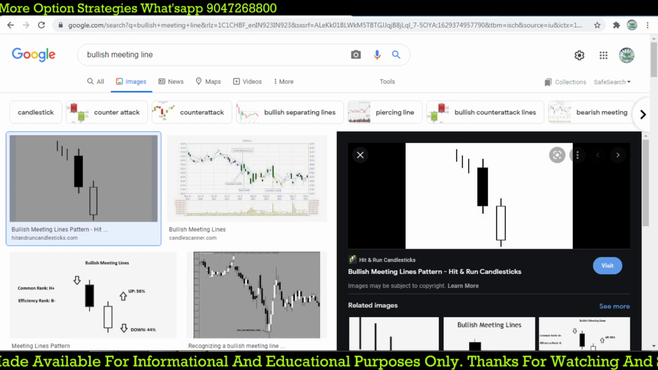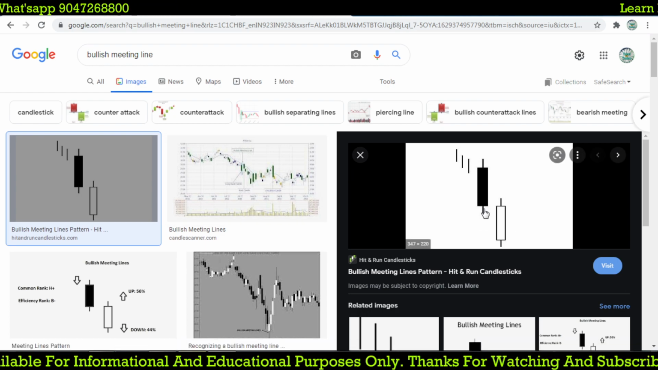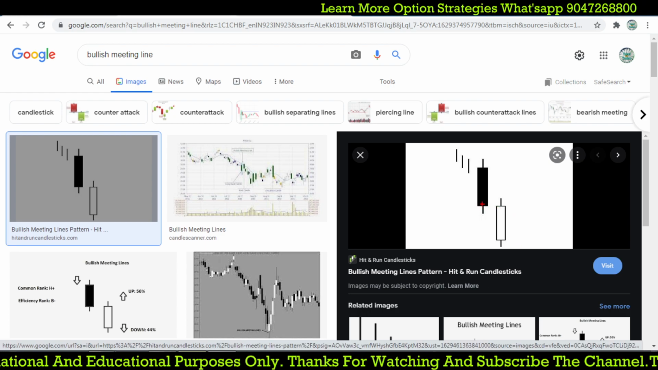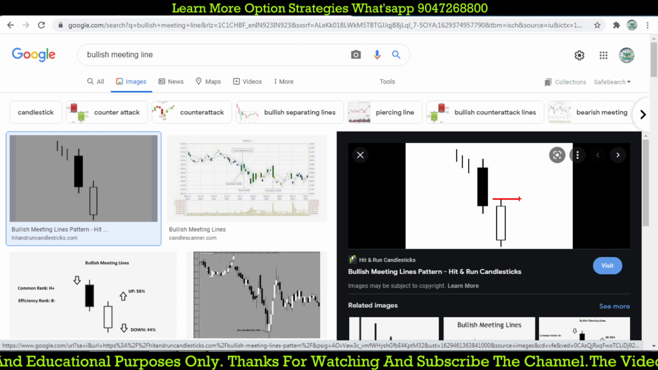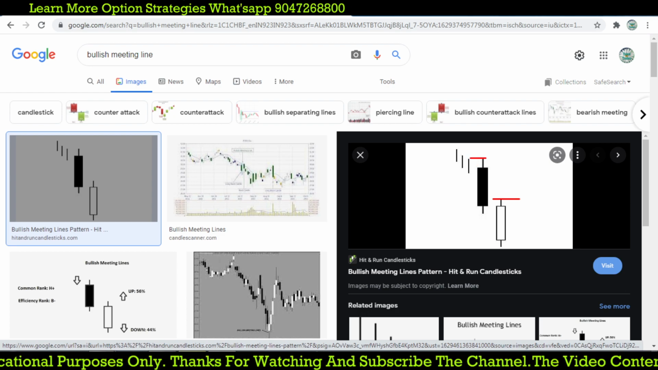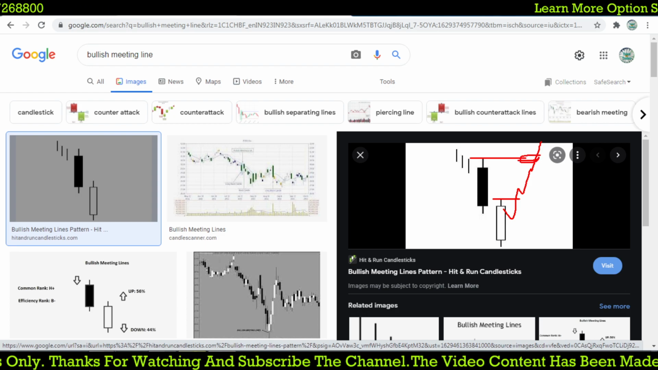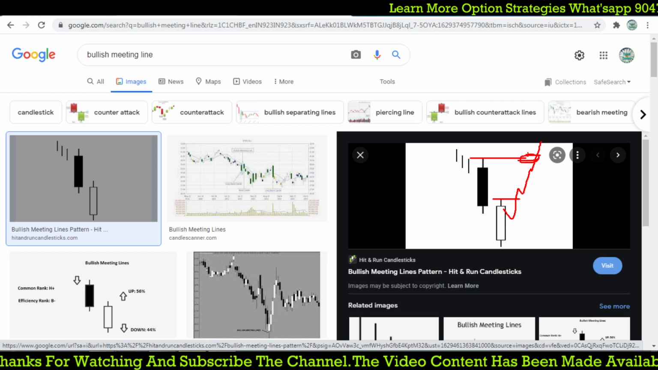So this one is called a bullish meeting line. How can we interpret it, or how can we do the trade? If it breaks this high, we can go for a long. This is the point where we can go long positionally. That is what is mainly important.